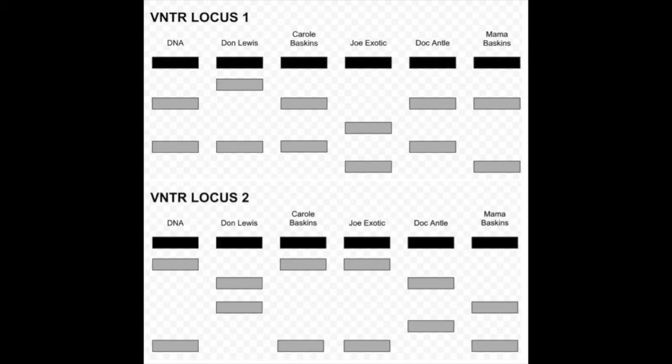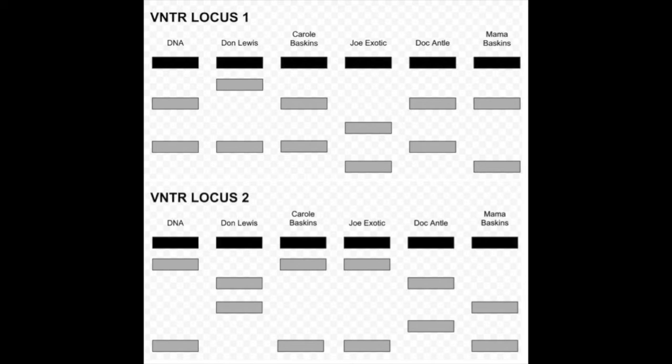To do this, we need to first determine which bands line up with each other in relation to the suspects and DNA. In locus 1 of the VNTR gel, the DNA found on Don Lewis matches with Carol Baskins and Doc Antle. We know this because both bands match the DNA found on the body. This is important because just having one band match is not enough to have a positive match.